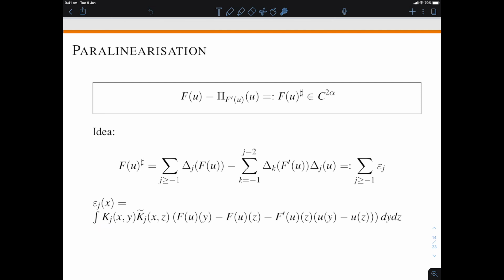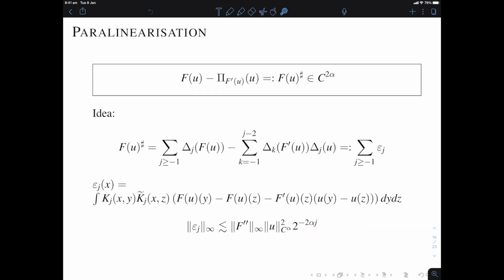So what you've done in effect is write things as a certain integral operator with this kernel, and here what we have is a first order Taylor expansion of f. Okay, so now to get an estimate, you have this first order Taylor expansion. So you estimate using the sup norm of the second derivative of f, you pick up the C alpha norm of u squared, and then you have a term here that scales like |y - z|^(2 alpha).